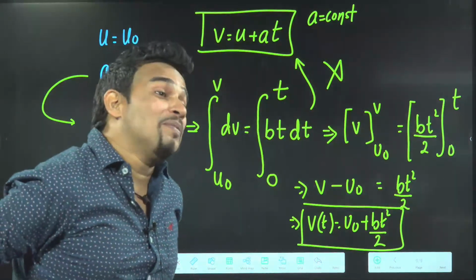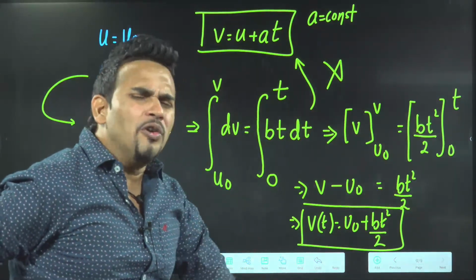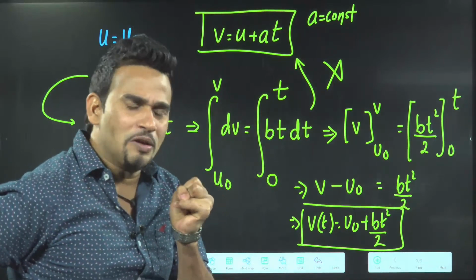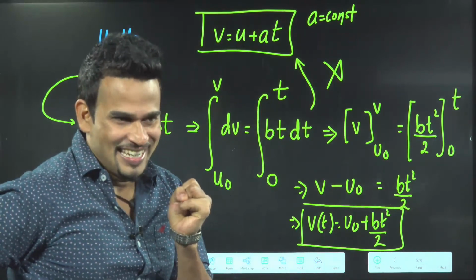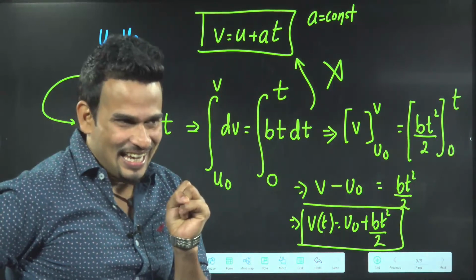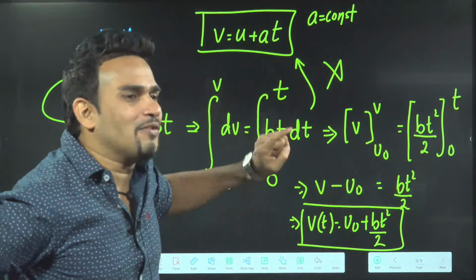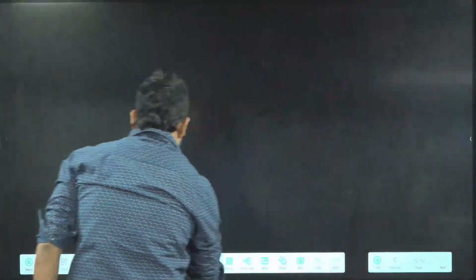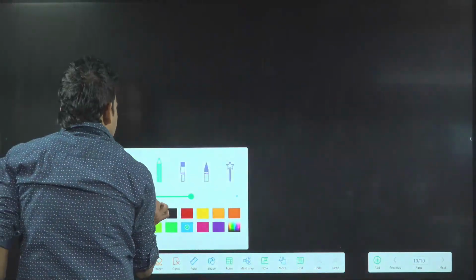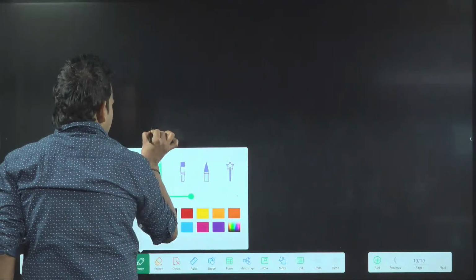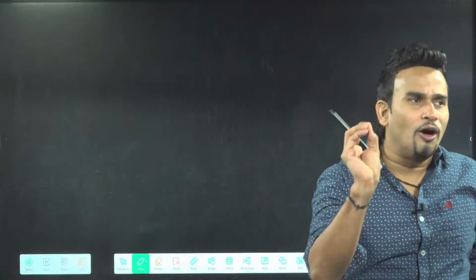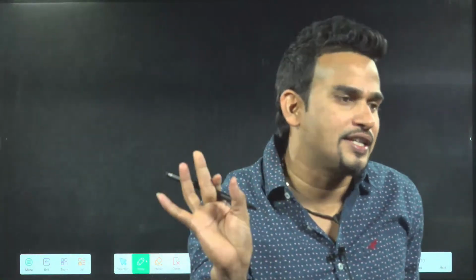Acha, you tell me, do you know how many equations of motion we have? I think everyone knows. So we will start with equations of motion. You can write them. This weekend, we just need to know how many equations of motion we have. Numericals will not come. Nothing will come from equations of motion. That's it. 4 are there.